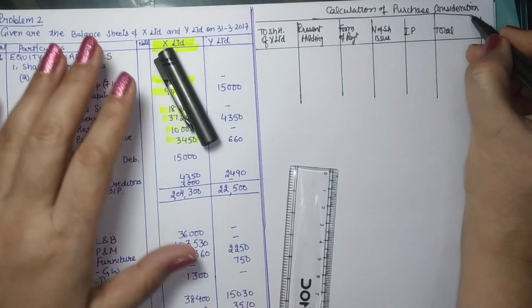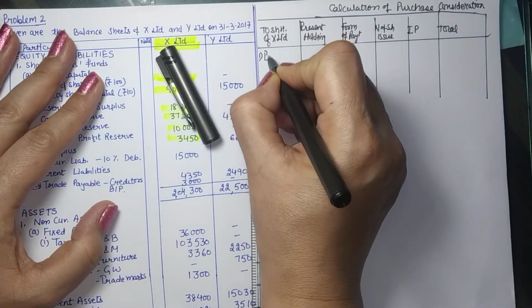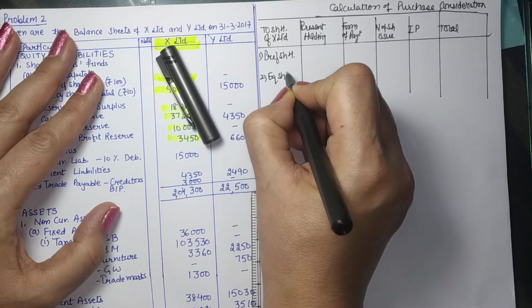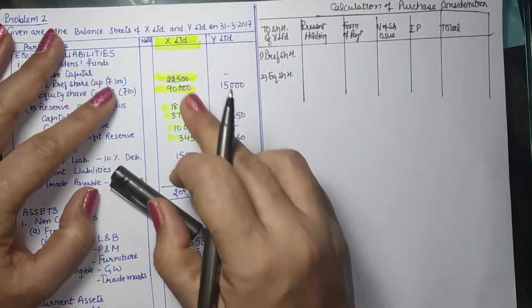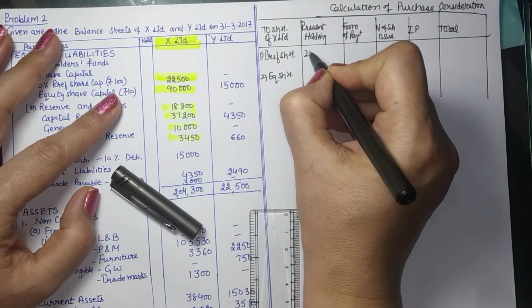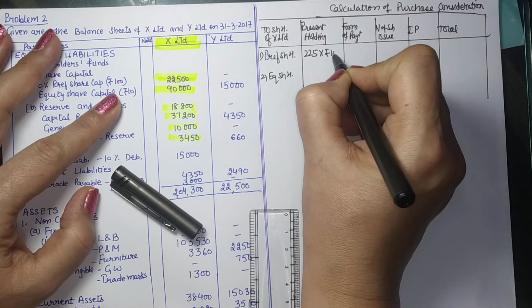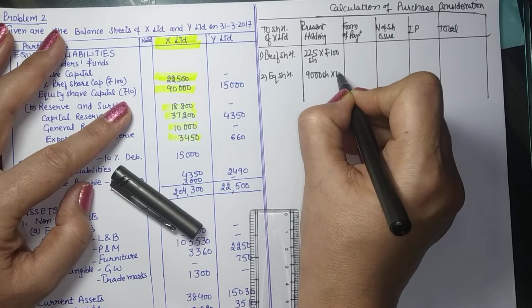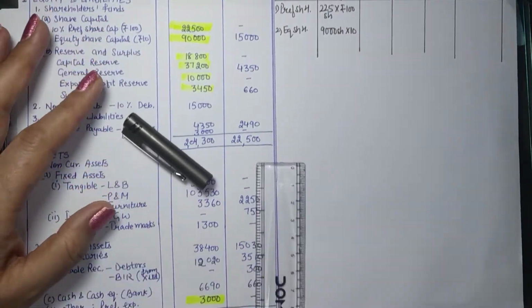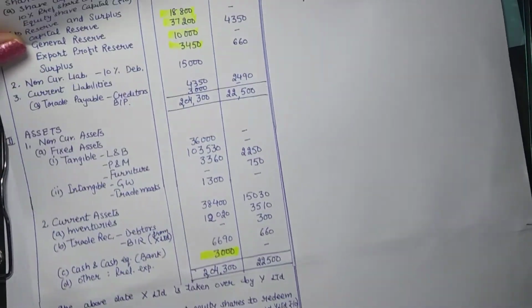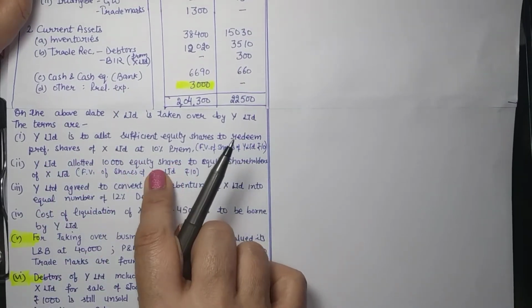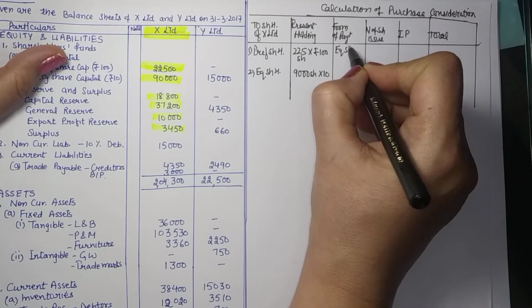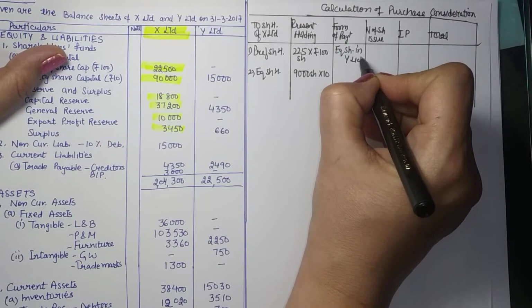Right. Okay. So to the shareholders, there are two types of shareholders: preference shareholders and equity shareholders. Now, what is their present holding? Preference shareholders have 225 shares of 100 rupees each, and equity shareholders have 9,000 shares of 10 rupees each. How will they be paid? So Y Limited is to allot equity shares to the preference shareholders and equity shares to the equity shareholders. So the form of payment is equity shares in Y Limited.